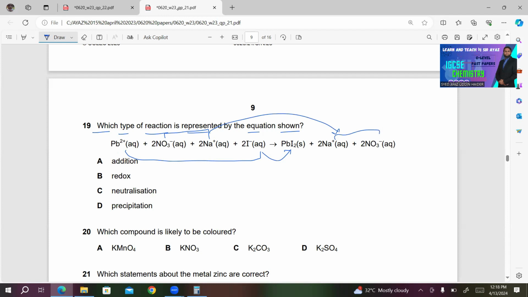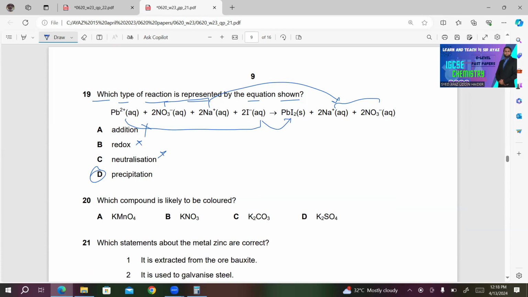So it's an example of precipitation reaction, because in precipitation reaction you are mixing two aqueous solutions of soluble salts to produce a solid precipitate and a soluble salt. So it must be D. It's not addition, it's not showing any redox, it's not neutralization reaction.